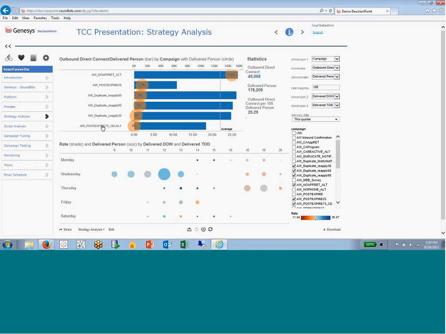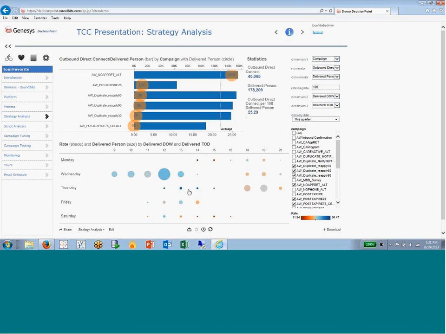Again, if this were a collections application, maybe these are people who are at different points in their delinquency. This group of individuals might be 30 days late, these might be 60 days late, and these might be 90 days late. So we want to understand across these different customer segments, call them, what the performance is looking like and how we're doing. Down below, we have a grid of time of day and day of week. And again, we're looking at performance from that regard.